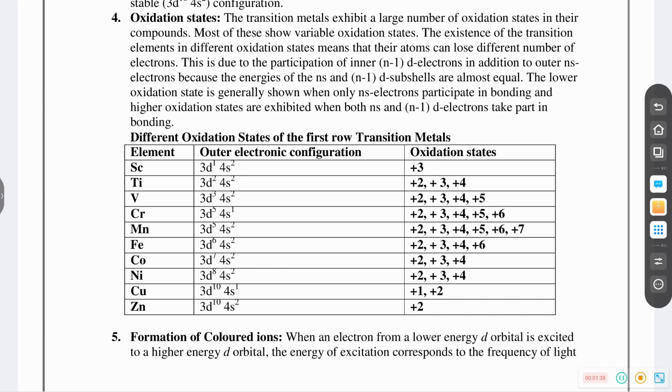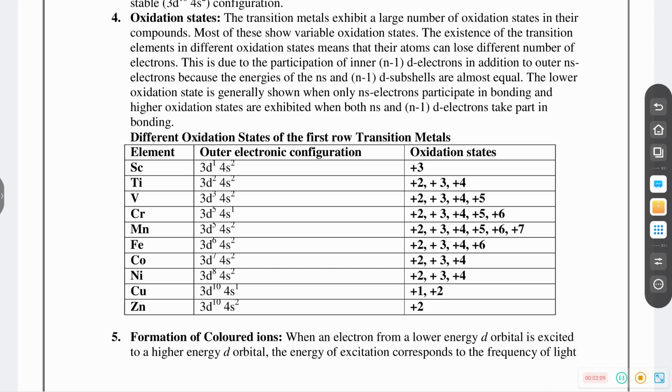Scandium shows only one oxidation state, that is +3. Zinc shows +2 oxidation state. Manganese shows the maximum range of oxidation states, +2 to +7. And their maximum oxidation state is the same as their group number. Copper shows two oxidation states, that is +1 and +2.